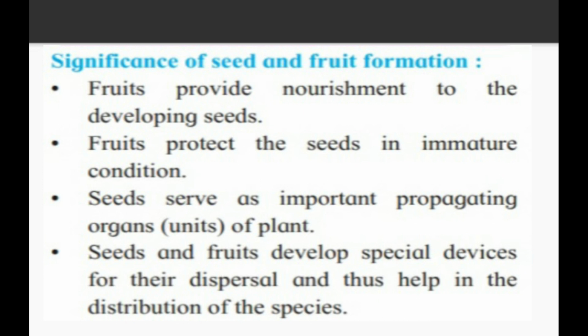See the third one. Seeds serve as an important propagating organ, that is, a unit of a plant. Whenever we want to grow a plant, we germinate the seeds. So seed is a unit of the plant which has the ability for propagation. Next one. Seeds and fruits develop special devices for their dispersal and thus help in the distribution of the species. Whenever we germinate seeds, we are providing the distribution of the species.